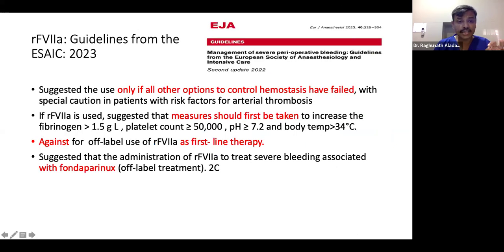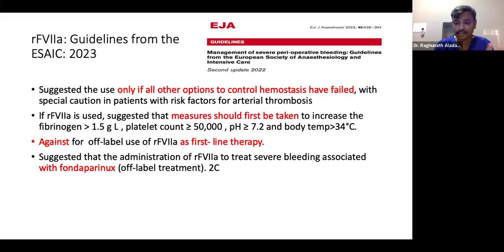What do the guidelines say? The recent guidelines by the European Society of Anesthesiology and Intensive Care suggest use only if all other options to control hemostasis have failed, with special caution with respect to arterial thrombosis. So use factor 7A only when all other options are exhausted. Before giving factor 7A, make sure fibrinogen is more than 1.5, platelet count is more than 50, pH is more than 7.2, and body temperature is more than 34. And it should not be used as first-line therapy, especially in off-label use.